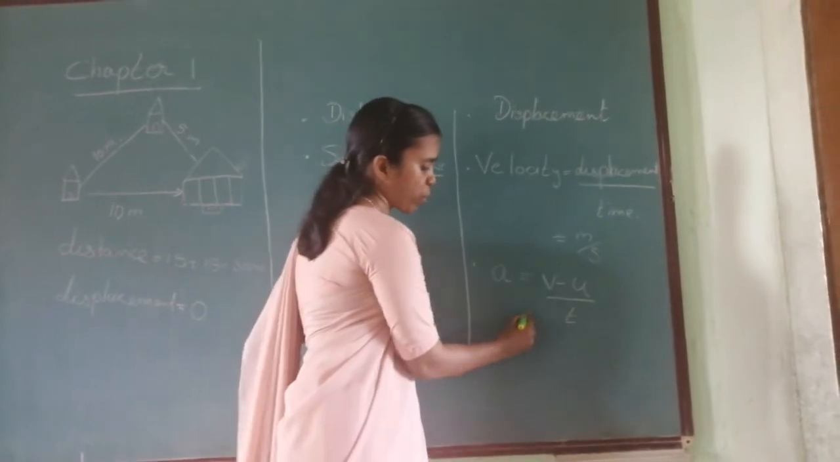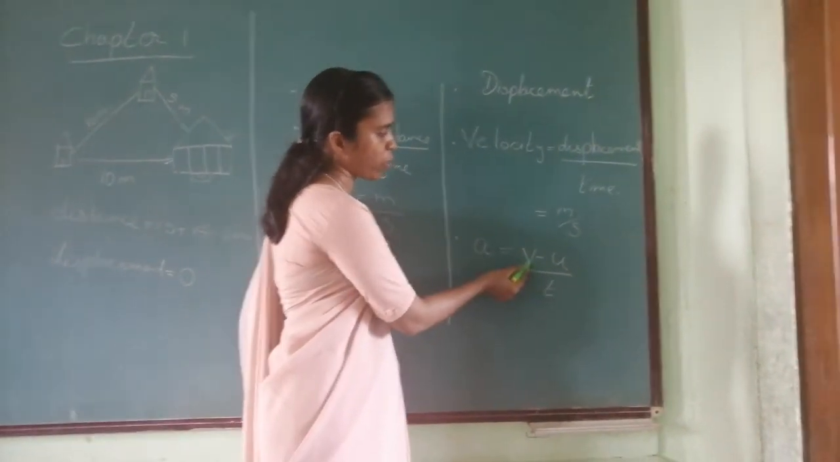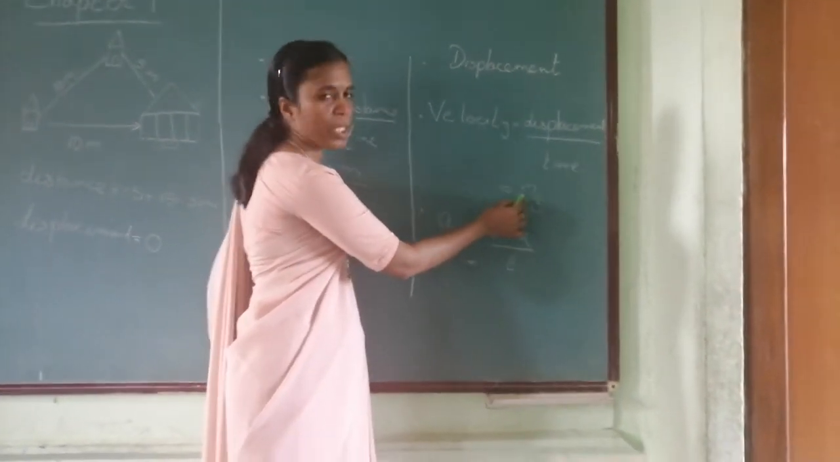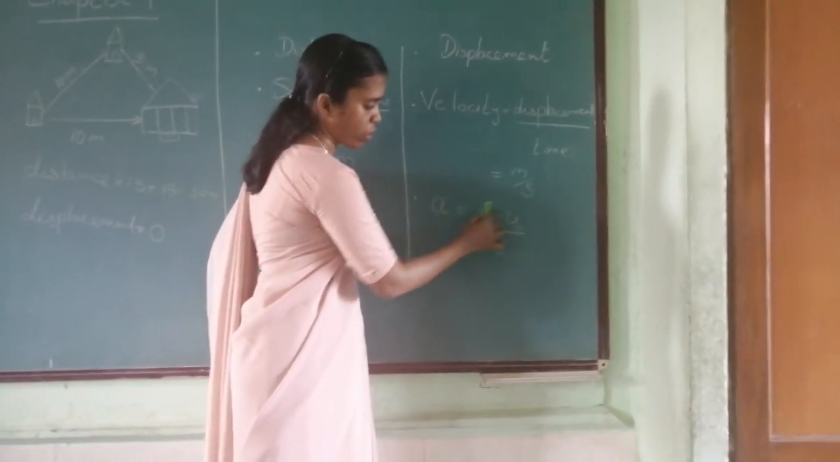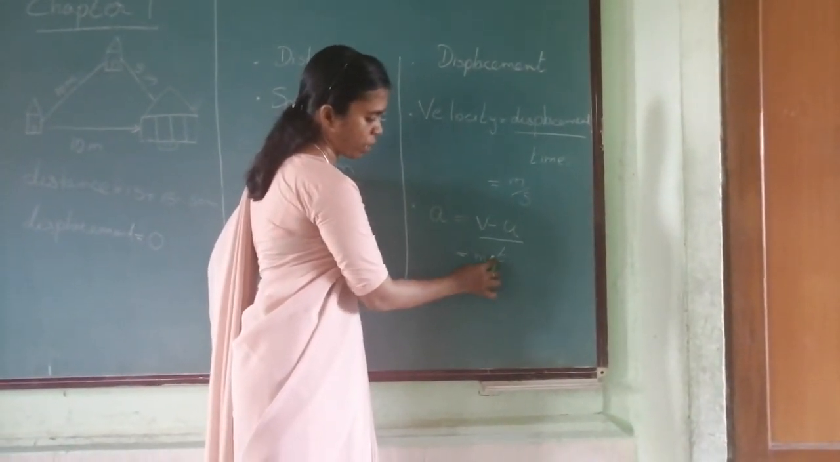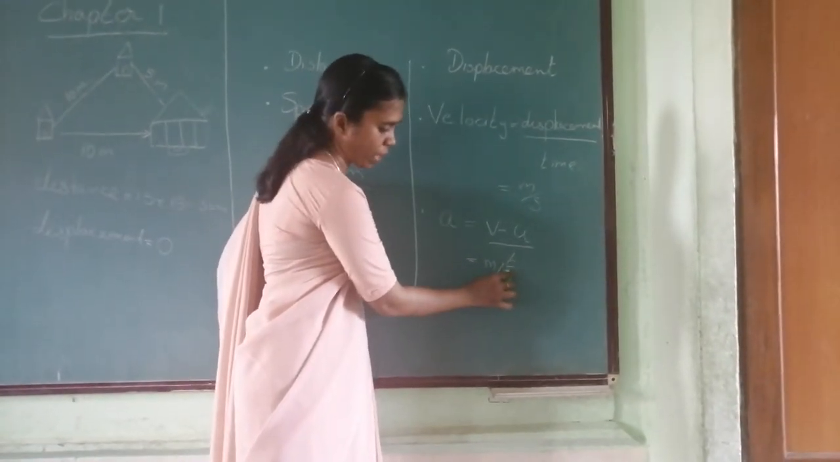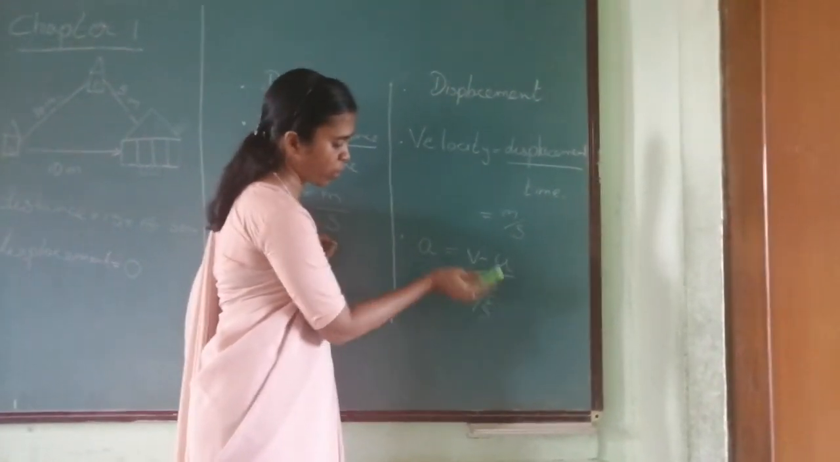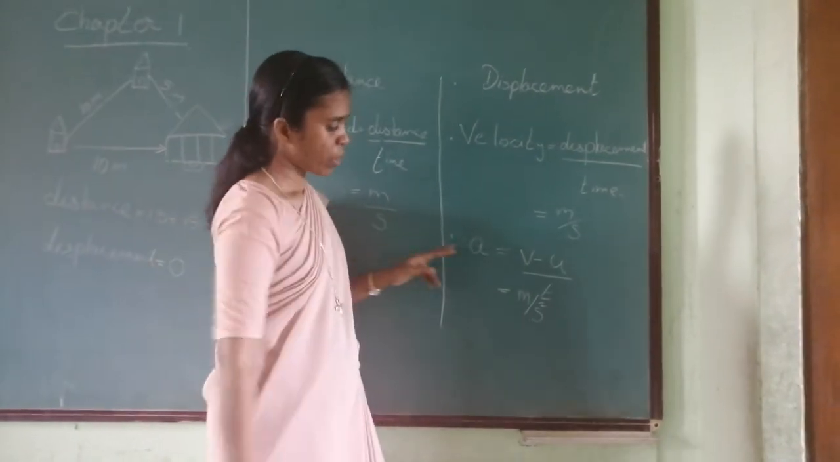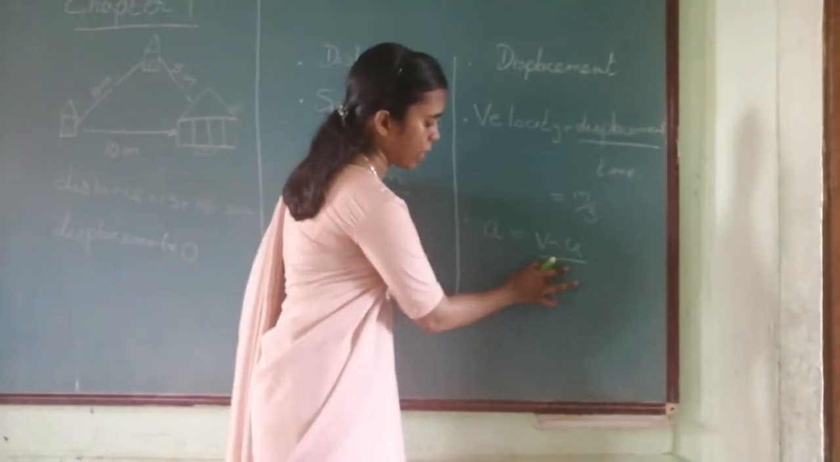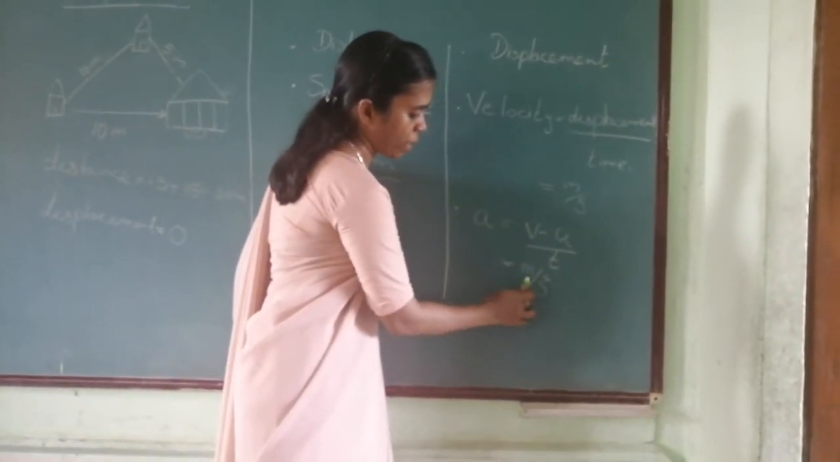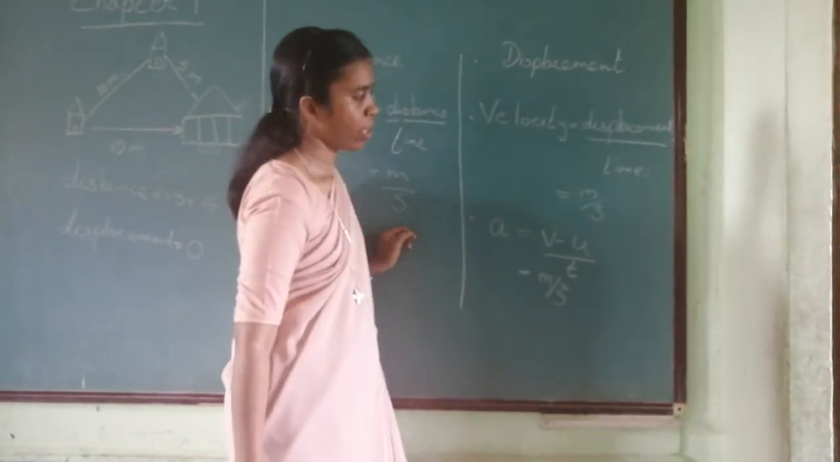Can you tell me what will be the unit of it? What is the unit of velocity? Velocity is meter per second. Again, one more time, upon time, so this will be second square. So, this is acceleration. The unit of acceleration is meter per second square.